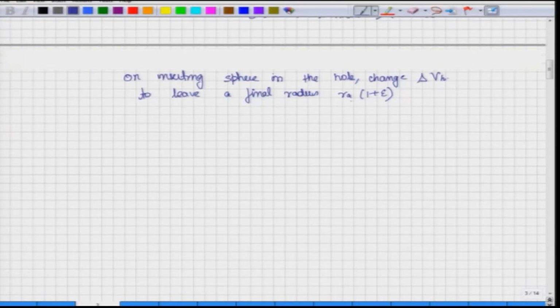So, this is the new radius of the hole, RA times (1 plus epsilon), and therefore, if we define delta Vh, which is how much the volume of the hole changes, then it can again be written like 4 by 3 pi RA cube, just like I said earlier, it will be (1 plus epsilon) cube minus 4 by 3 pi RA cube. And again, epsilon is very small, so (1 plus epsilon) cube becomes 1 plus 3 epsilon. So, all the quantities get cancelled and only 3 epsilon gets multiplied by this, and therefore what you are left with is 4 pi RA cube epsilon when epsilon is very small.